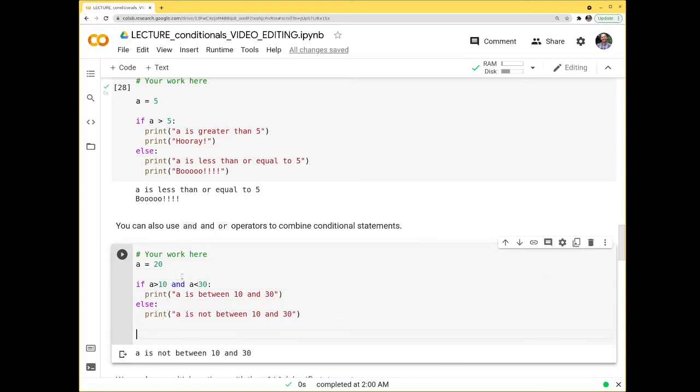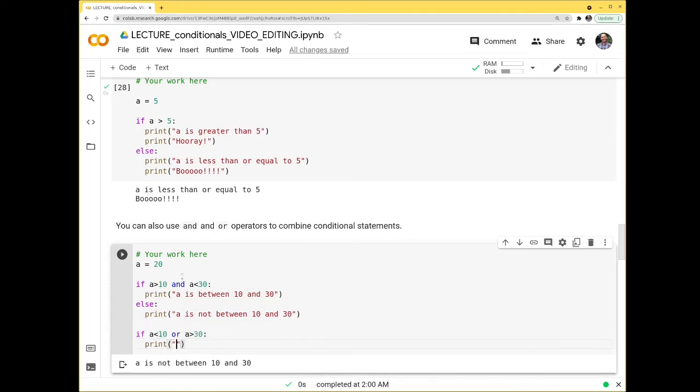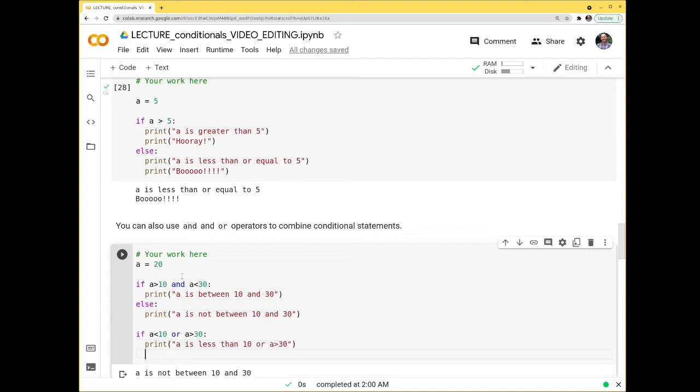We can also have or statements. So if A is, let's say, less than 10 or A is greater than 30, we can print "A is less than 10 or A is greater than 30." I'm not even going to have an else statement for that. I'm just going to have that down here.